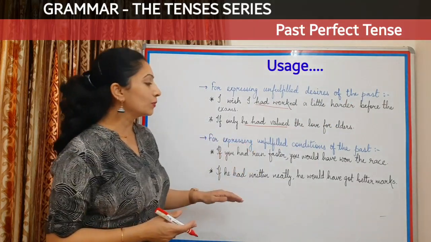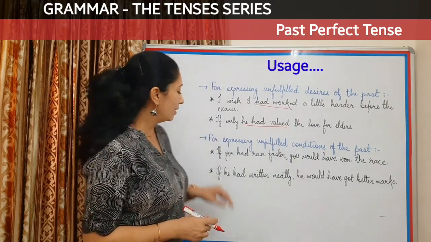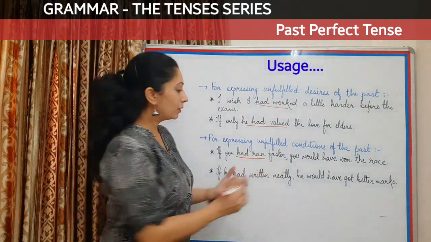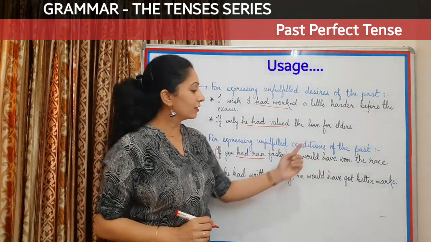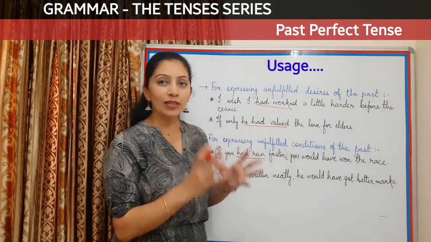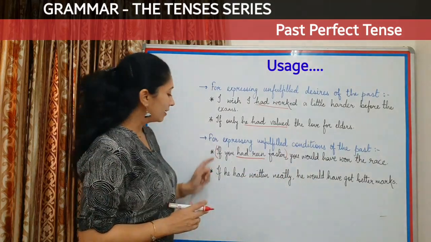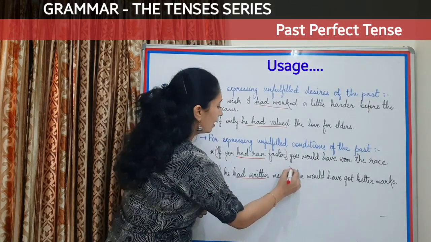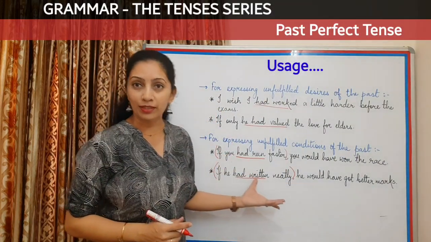Now, we can also use this for unfulfilled conditions of the past. For example, if you had run faster, now this becomes the condition. What would have been the result? You would have won the race. So we can use this in conditional sentences also. Next, if he had written neatly, had written, and this becomes the conditional part because it has if and it gives out a condition.